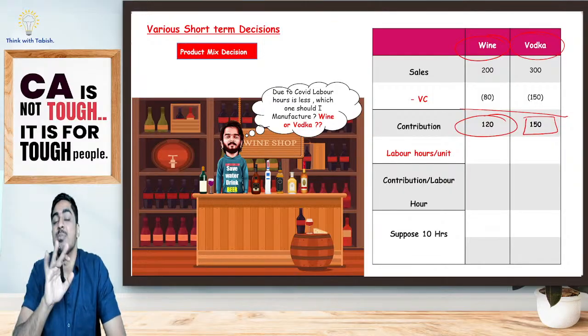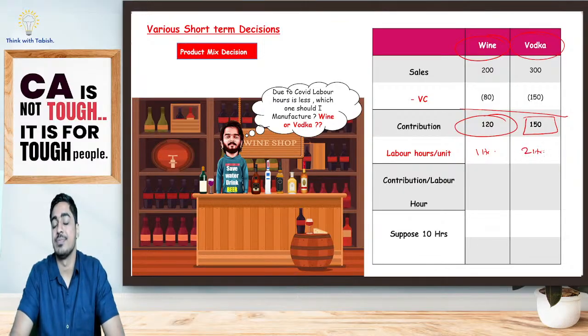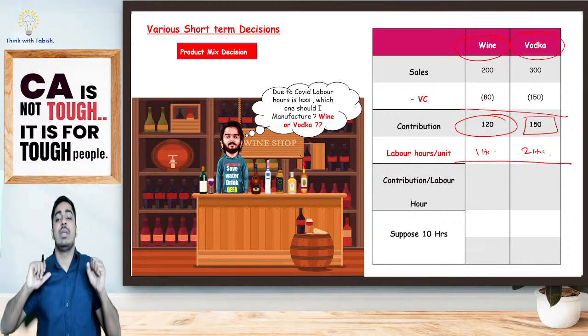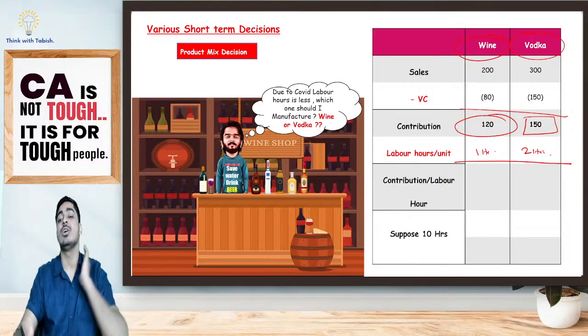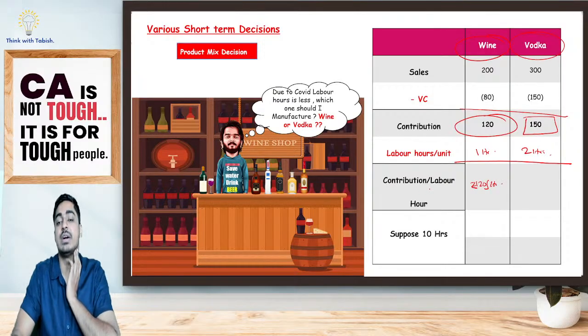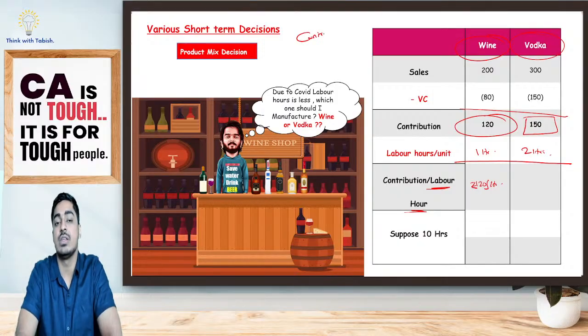Because of COVID, I'm not having employees at all. In order to manufacture wine, I'm taking 1 hour. In order to manufacture vodka, I'm taking 2 hours. Look at this, students. To manufacture wine, I'm taking 1 hour and I'm getting 120. If I sell one wine, I'm incurring 1 hour, so I'm effectively earning 120 rupees per hour. That is contribution per labor hour. My labor hour is a limiting factor, so it is my contribution per unit divided by my limiting factor.